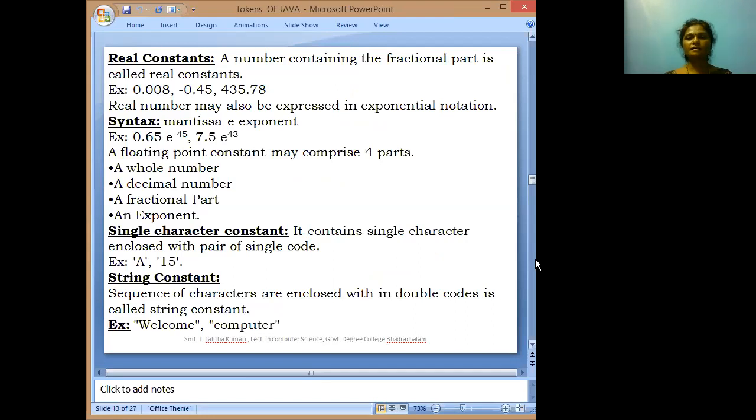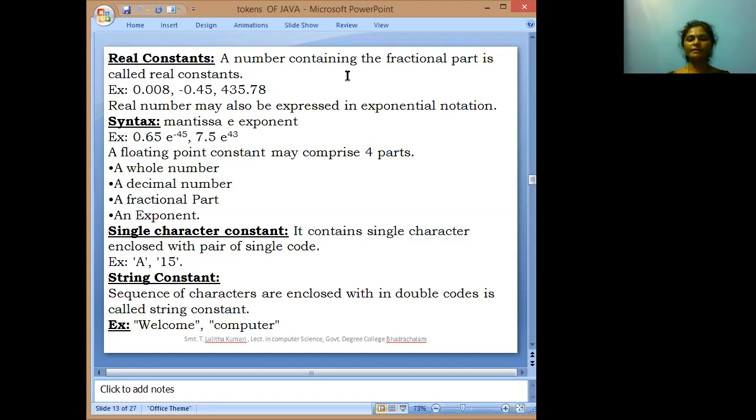Real constants. Previously we discussed the integer constant. An integer constant does not allow the fractional part. A real constant allows the fractional part. Real constants are also called floating point constants. They contain the fractional part.